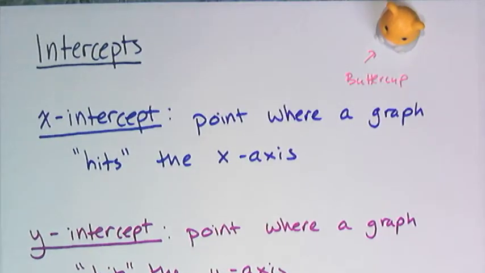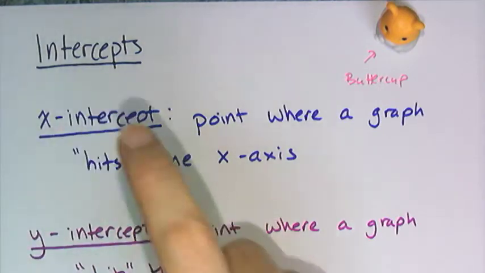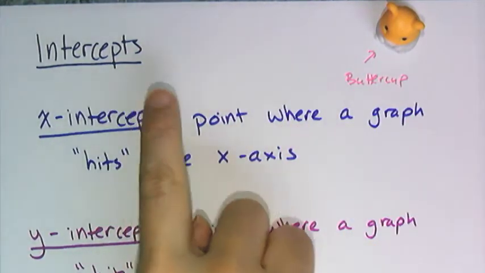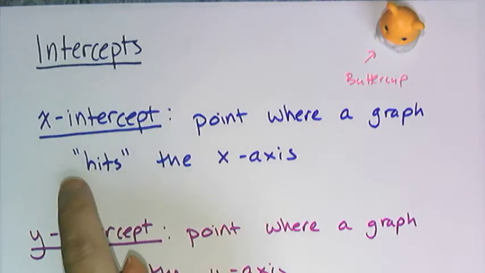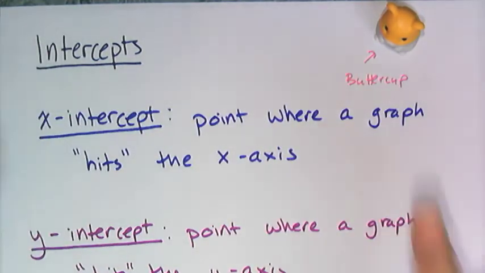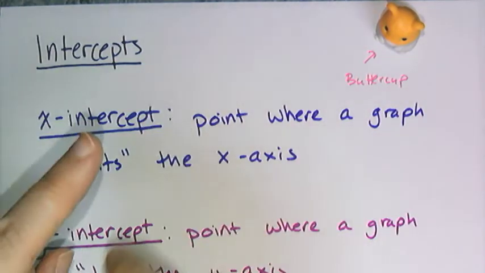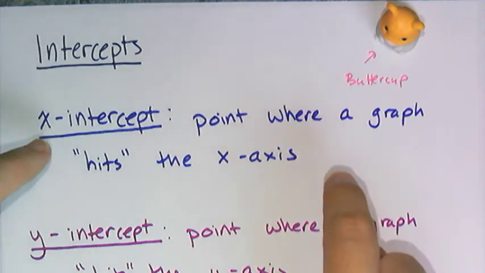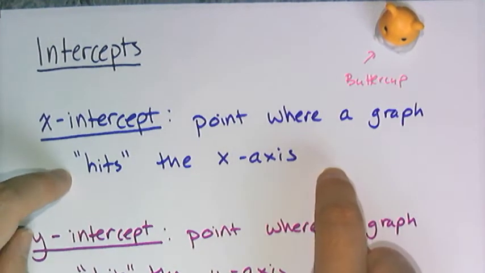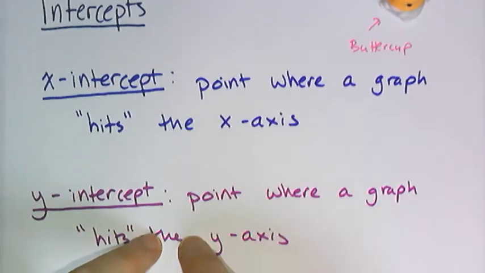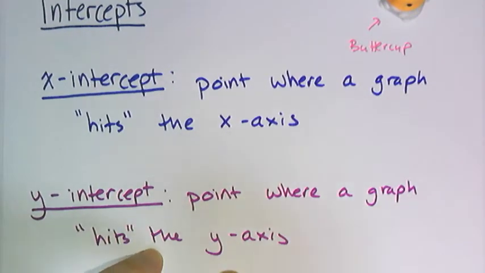Finally, for the review of coordinate graphing, we're going to talk about something that is going to be incredibly important all throughout our study of algebra, and those are called intercepts. And an x-intercept is the point where a graph hits the x-axis. And when I say hits, it could mean it just crosses right through it, or it could just hit it and bounce back. So it intersects the x-axis in some way at the x-intercept. And then the y-intercept is a point on the graph where the graph hits the y-axis.